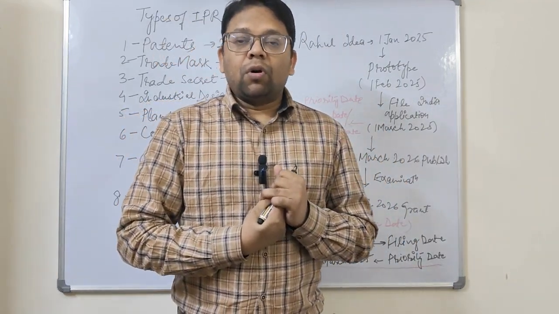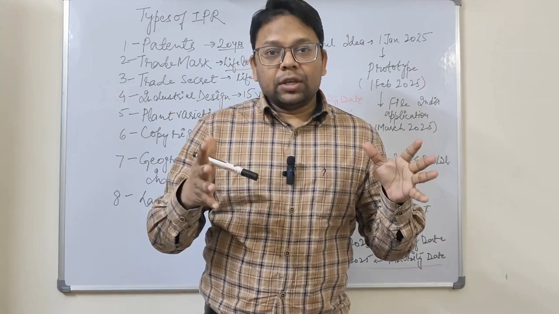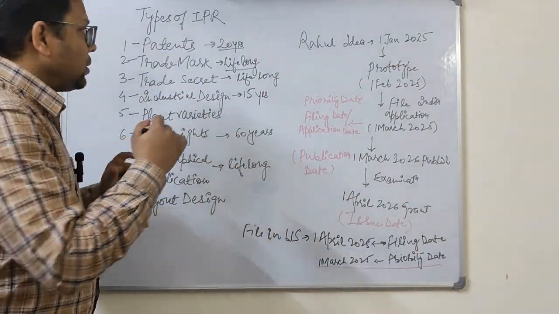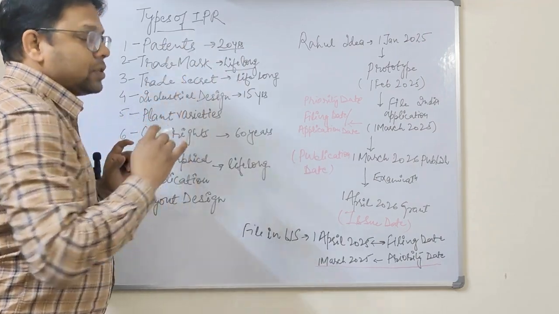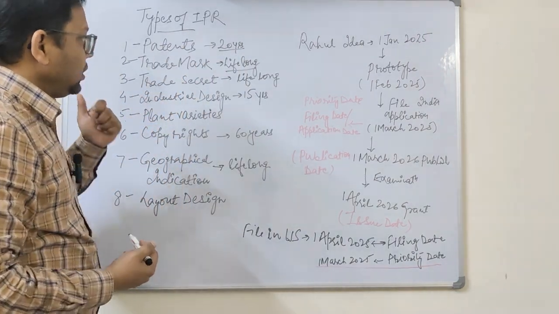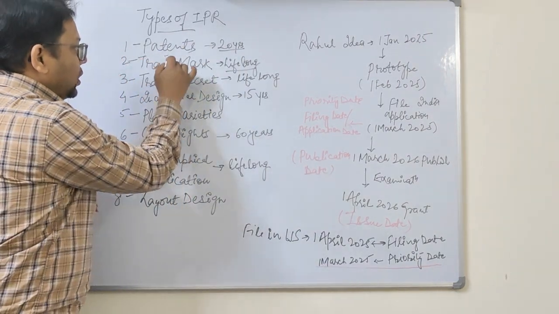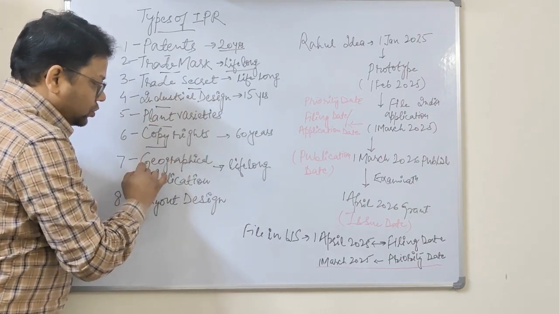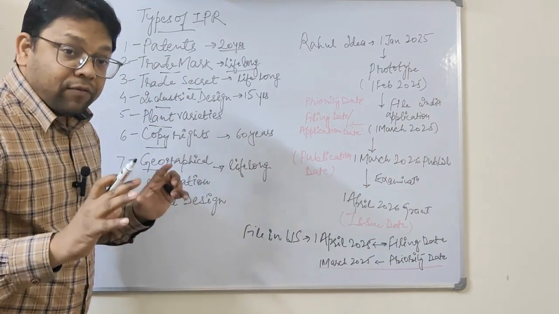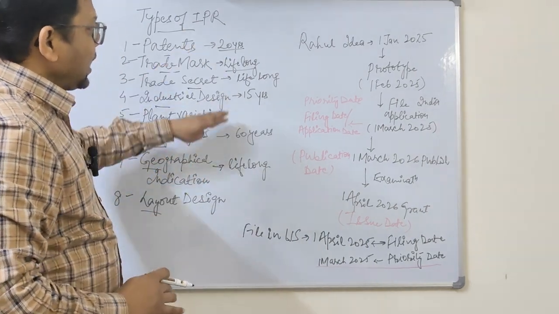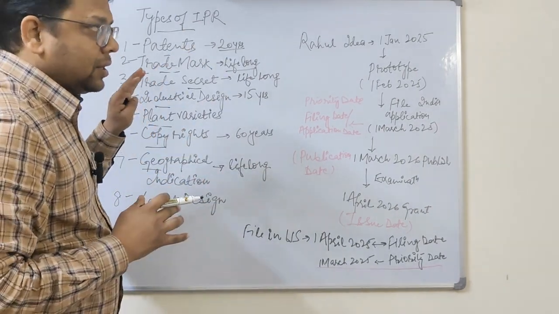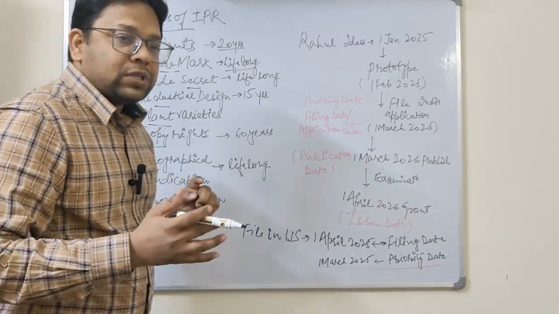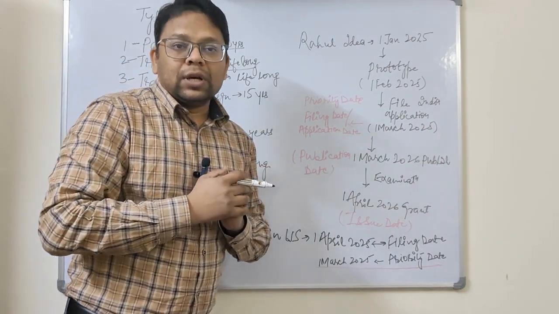The next lecture will be on types of patent application. The brush-up is about the various types of IPR we studied: patent, trademark, trade secret, industrial design, plant variety, copyright, geographical indication, and layout design. You are aware of all those things and their timelines, such as the 20-year lifetime. You already studied that, and if you want to revisit it, you can go to the previous lecture.